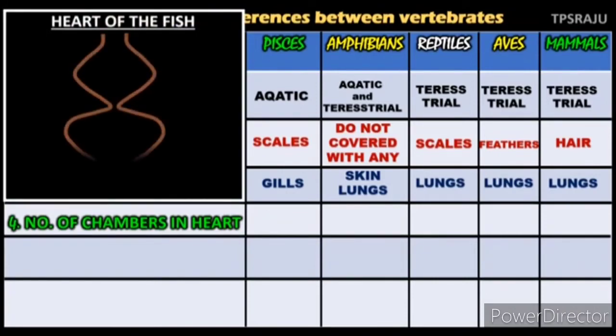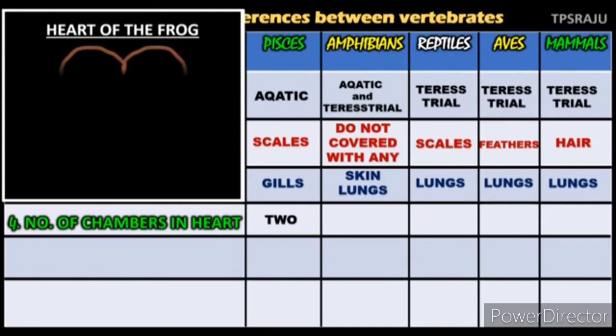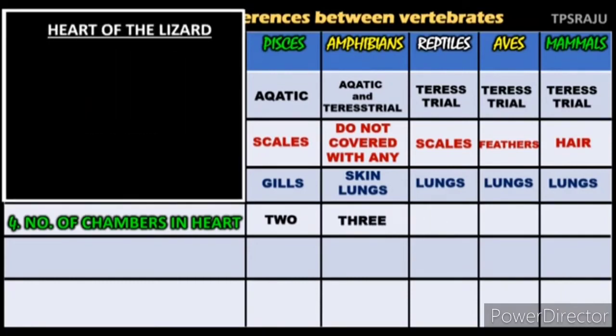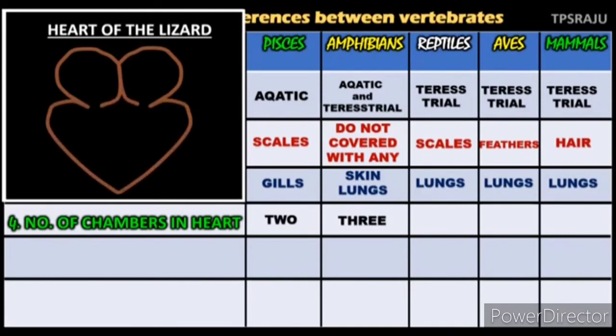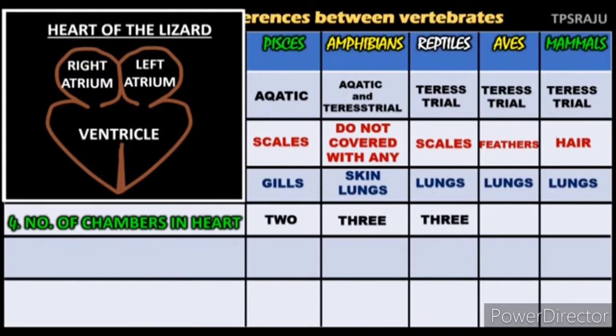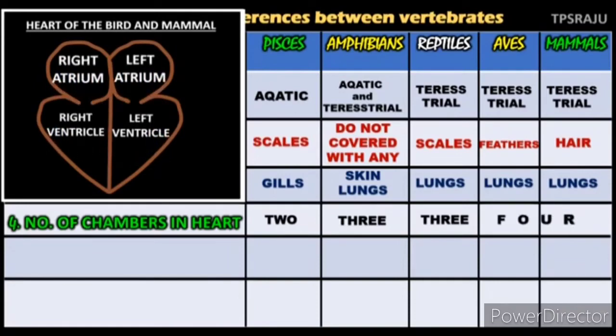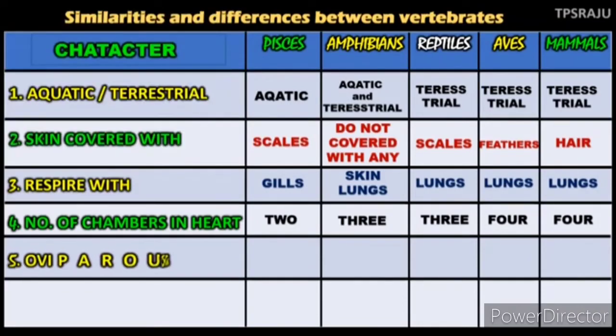Number of chambers in the heart. The heart of the fish has only two chambers. Amphibians like frogs have a three-chambered heart, with two atria and only one ventricle. Reptiles like lizards have a four-chambered heart, but not well developed. It is considered as three. Aves contain a four-chambered heart, with two atria and two ventricles. And mammals have a fully developed heart with good pumping of atria and ventricles.